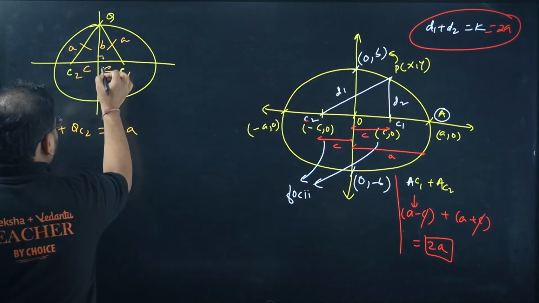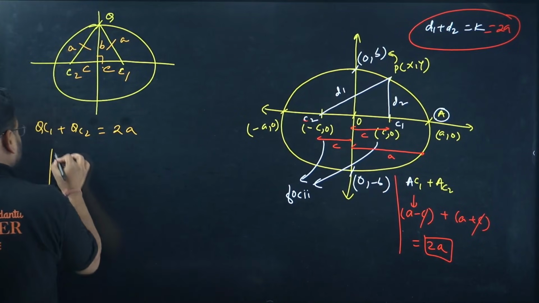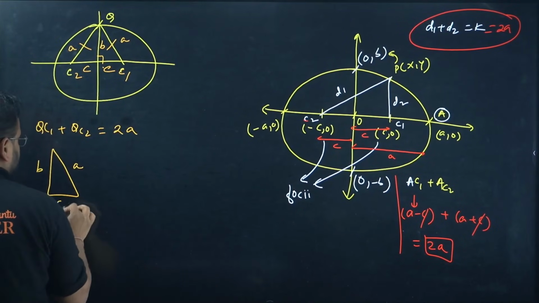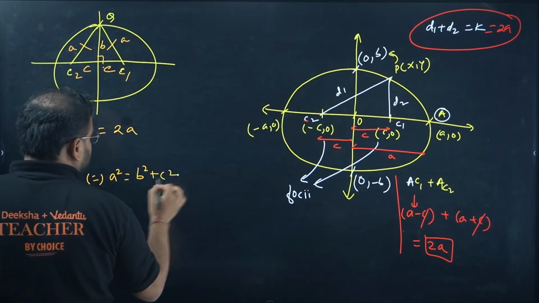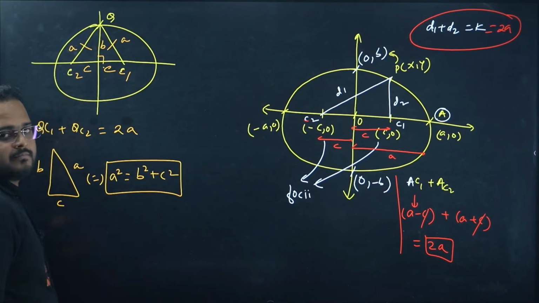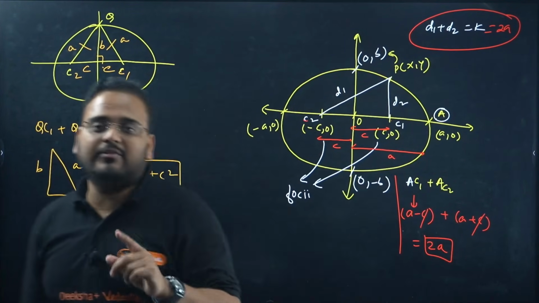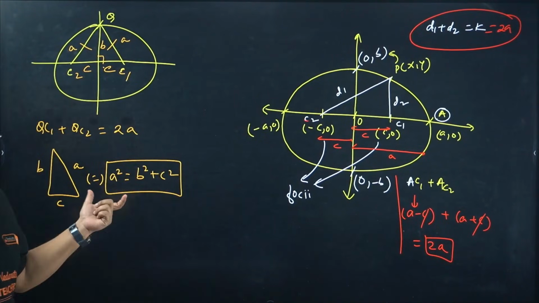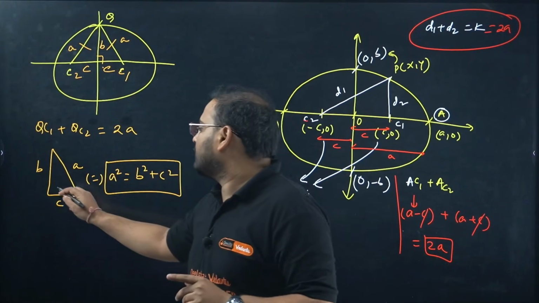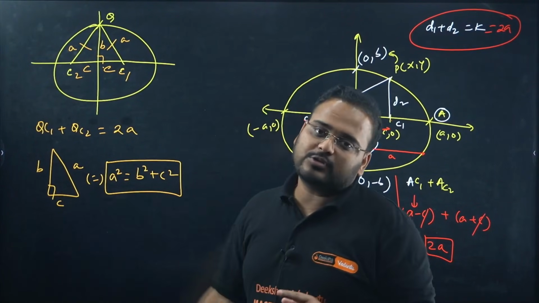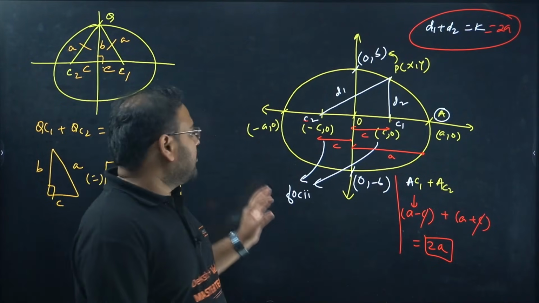And this is the x and y axis at 90 degrees. It means it's forming a right angle triangle. Check here, this is A, this is B, this is C. What it implies? It implies that A square is equal to B square plus C square. Clear? This is a result we're going to use a lot in our whole preparation, whenever we're dealing with a question of ellipse. That's why I've given the proof of this. How we get the result? Using this right angle triangle, which has the hypotenuse as A and the other two sides as B and C. Getting it? Alright. Now we have the required result.